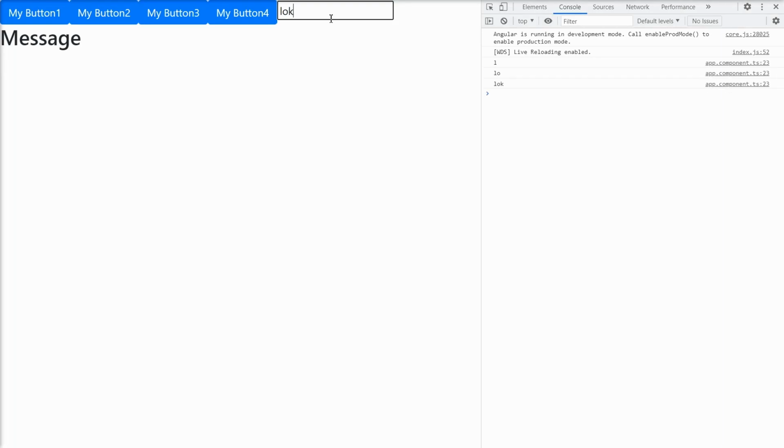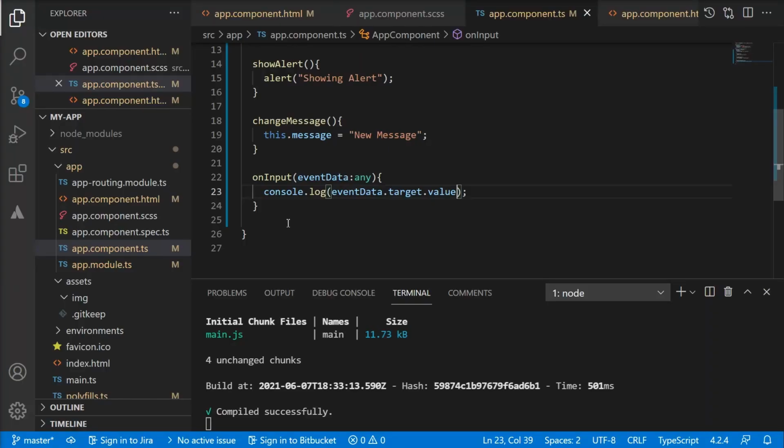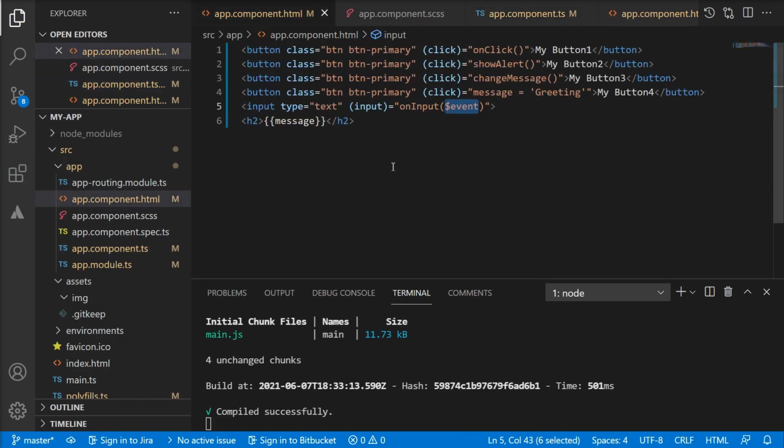Now when I start typing with this input field, you can see that our console is giving us the latest text that was entered. Thus event binding also become helpful when you want to transfer certain data from your HTML file to the TypeScript file. So far we have talked about the events which are by default provided by HTML standard. So this click, input event, all is a standard event that are emitted by HTML.